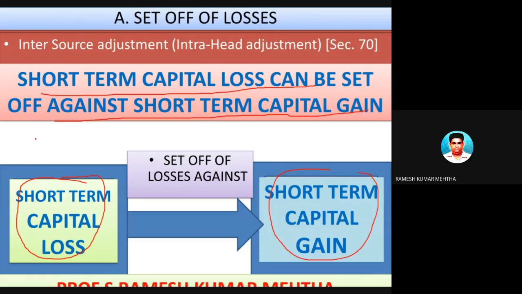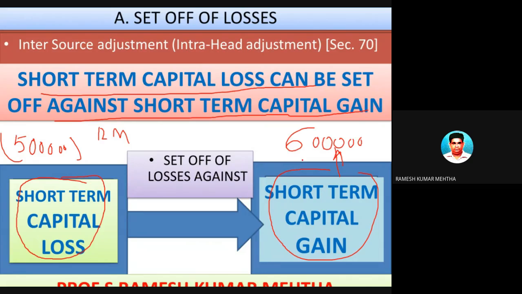For example, this person has the habit of going into the stock market, and he does intraday trading, and the total loss was 5 lakh rupees in the financial year. Short-term capital loss, since within 12 months he's selling. At the same time, there were some transactions that fetched him a profit of some 6 lakh rupees, and the profit is short-term capital gain.